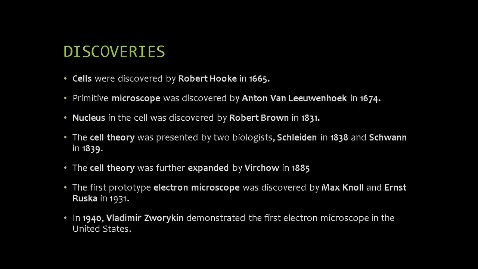Let's see some discoveries. Cells were discovered by Robert Hooke in 1665. The primitive microscope was discovered by Anton van Leeuwenhoek in 1675. The nucleus in the cell was discovered by Robert Brown in 1831. The cell theory was presented by two biologists, Schleiden in 1838 and Schwann in 1839.